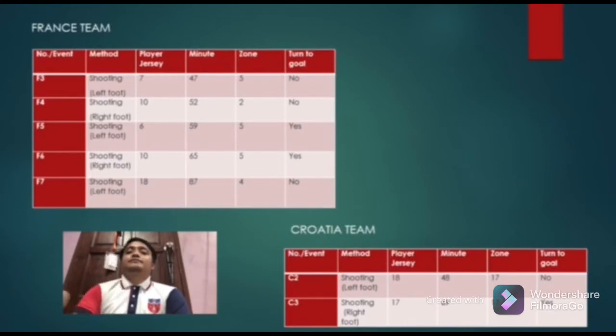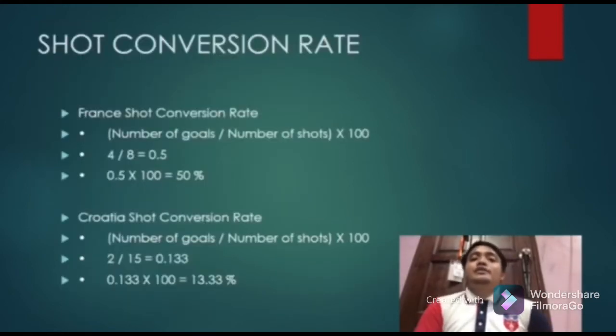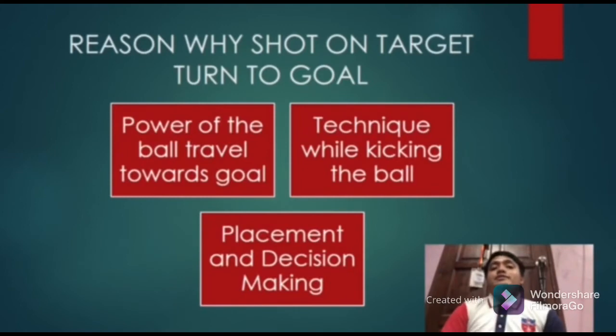In this video, we can see that France is more clinical than the Croatia football team, because France has produced a 50% shot conversion rate, which was more than Croatia, who produced only 13.33%. We move to the next slide.